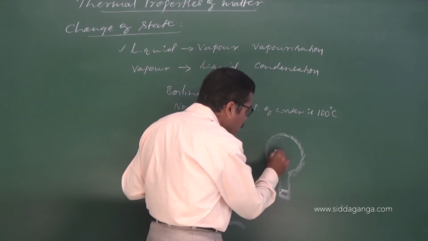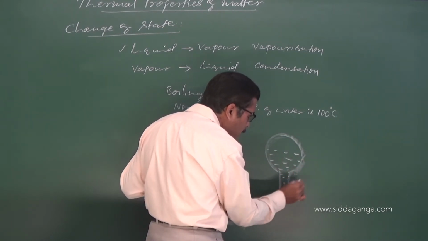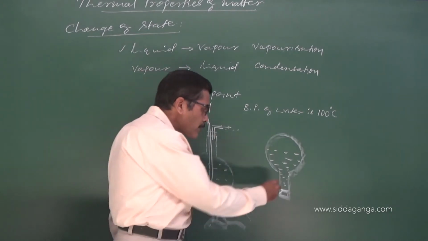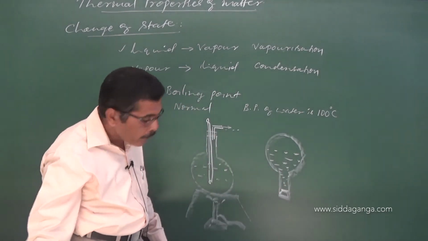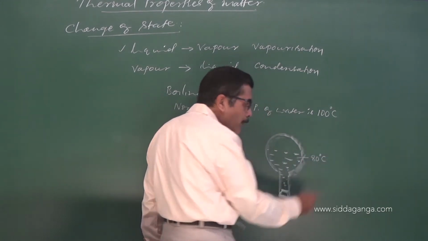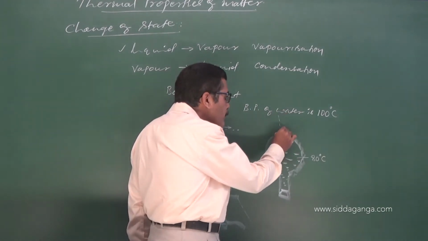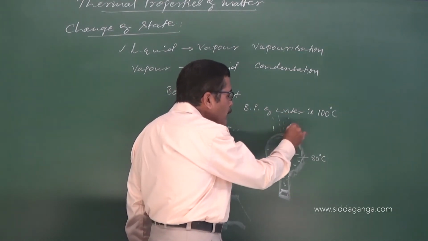Say here is the water, and the temperature inside the water is 80 degrees Celsius. Assume that it is at 80 degrees Celsius. Now you pour ice cold water over it.